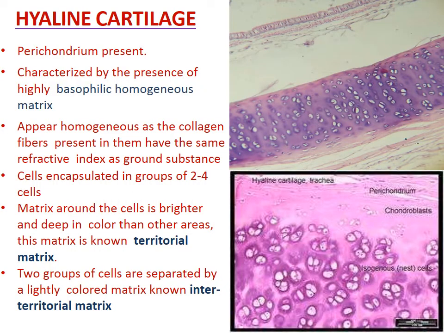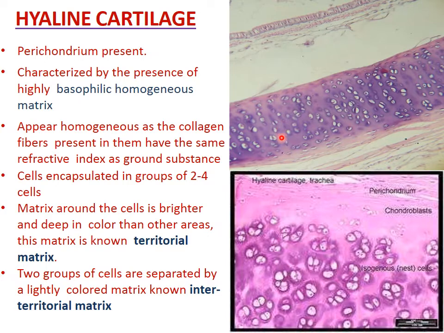Hyaline cartilage. In hyaline cartilage, perichondrium is present except in the articular cartilage. The hyaline cartilage is characterized by the presence of a highly basophilic homogeneous matrix. This matrix appears homogeneous because the fibers present here have the same refractive index as the ground substance. So there is no demarcation between the fibers and the ground substance. So in a histology slide, you are not able to see the fibers.